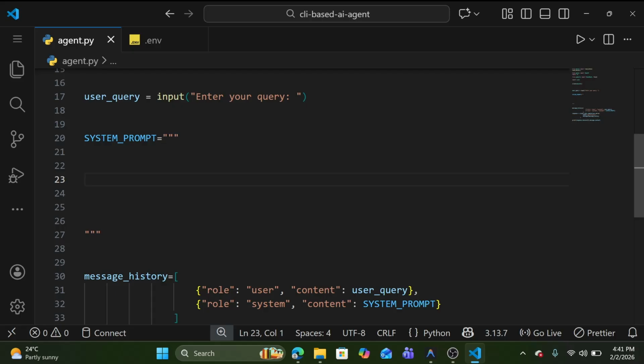These examples and some kind of rules you have to follow. We are going to define everything here only. So let's make our system prompt very powerful.